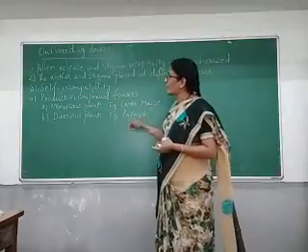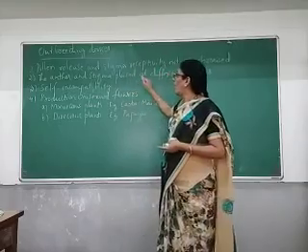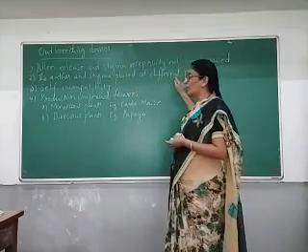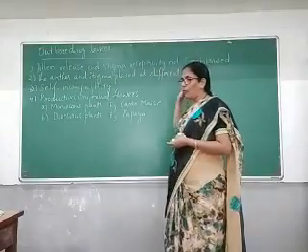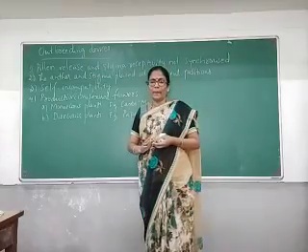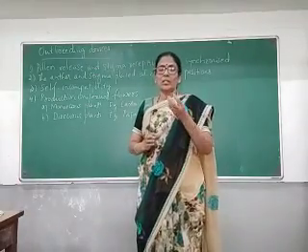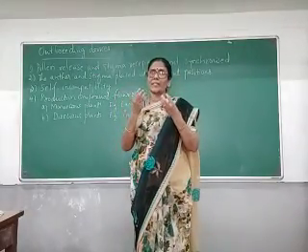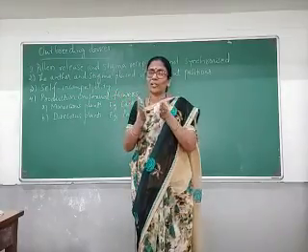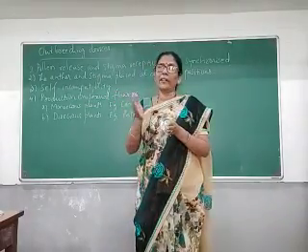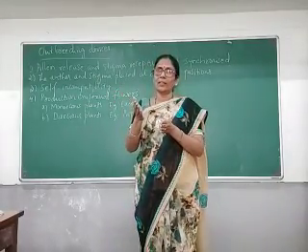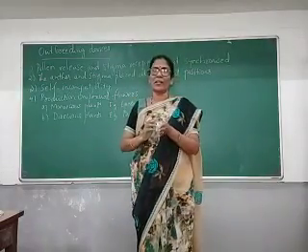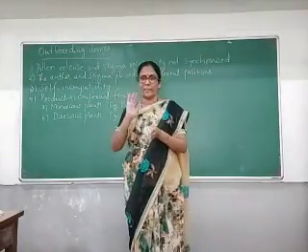The next one is anther and stigma placed at different positions. For self-pollination, there is a condition: the pollen grains and stigma should be very close to each other. When the pollen grains are released, they fall on the stigmatic surface, and only then does self-pollination take place.